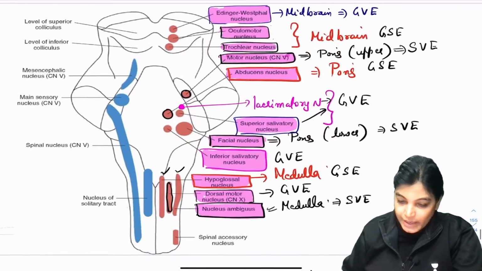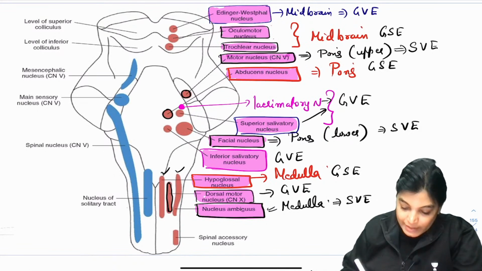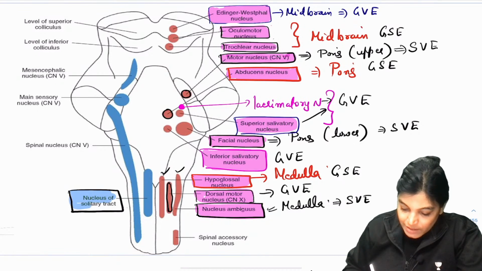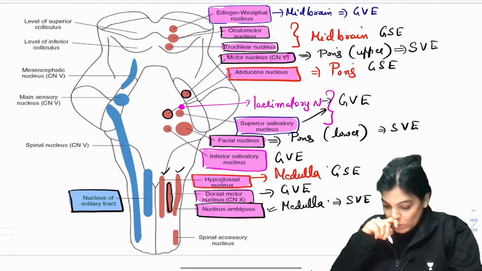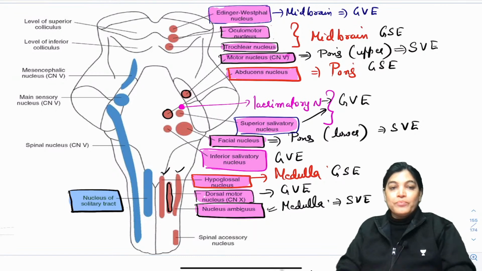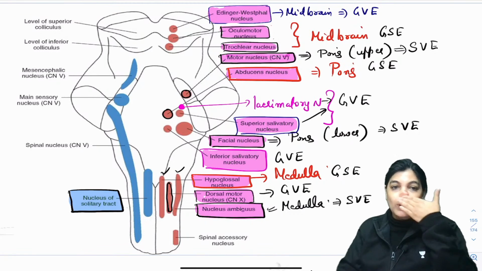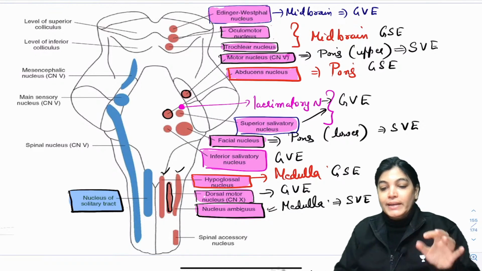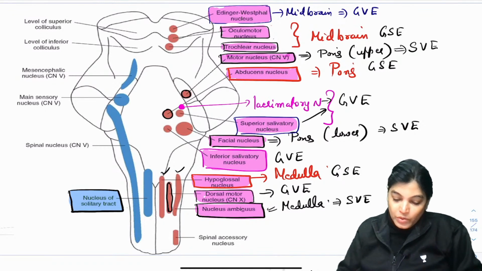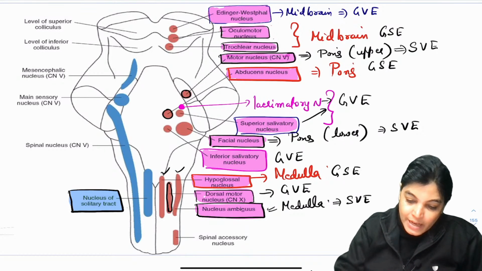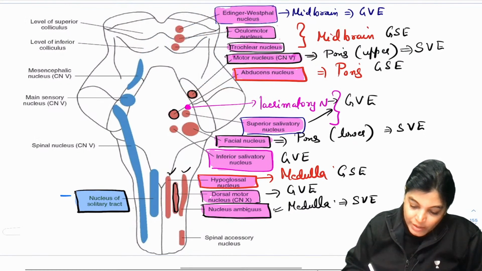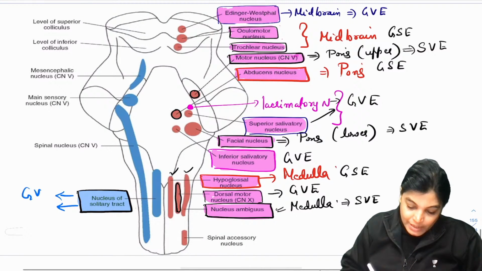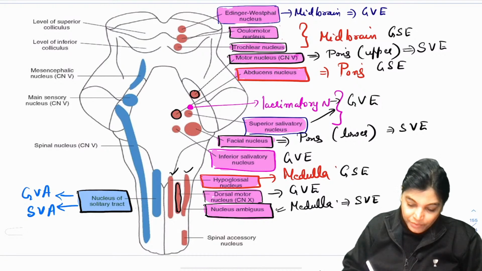When I enlarge this diagram, you can clearly see the nucleus of solitary tract. It is lying in the medulla, just ventrolateral to the dorsal nucleus of vagus. This is a composite nucleus for two functional components, the general visceral afferent and special visceral afferent.